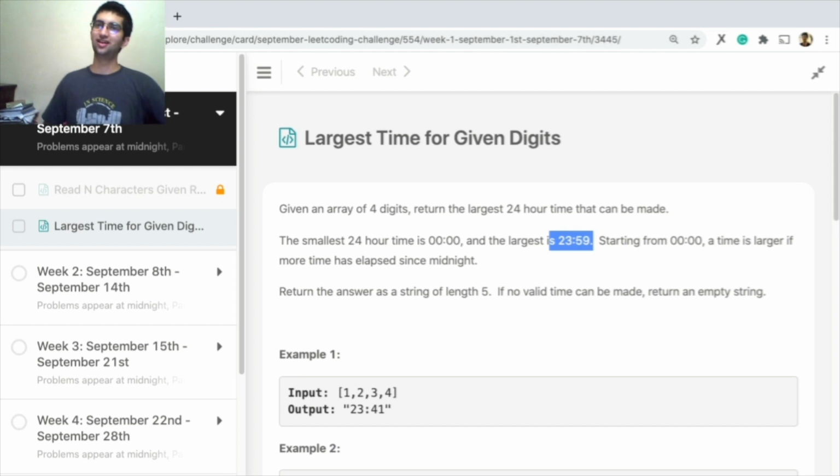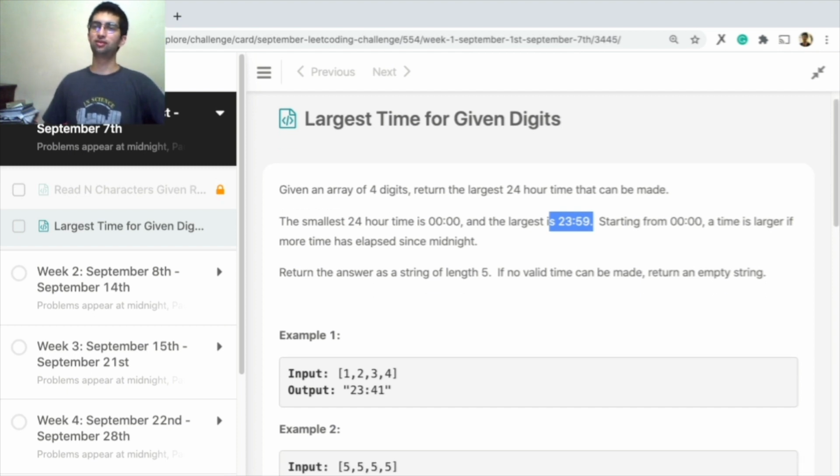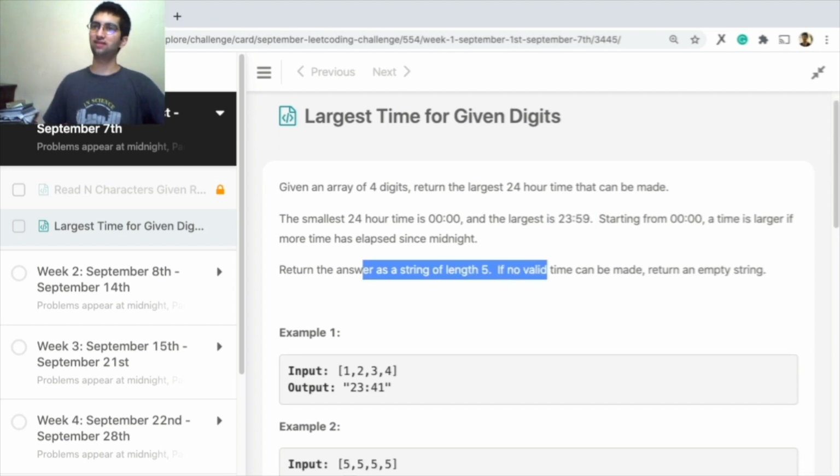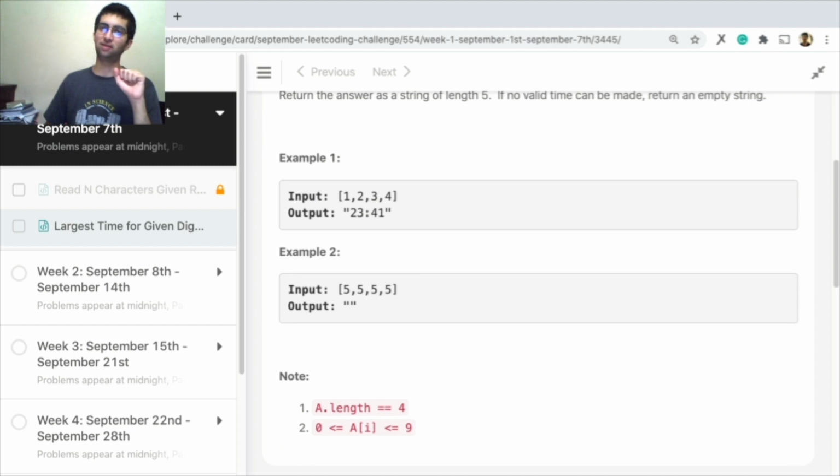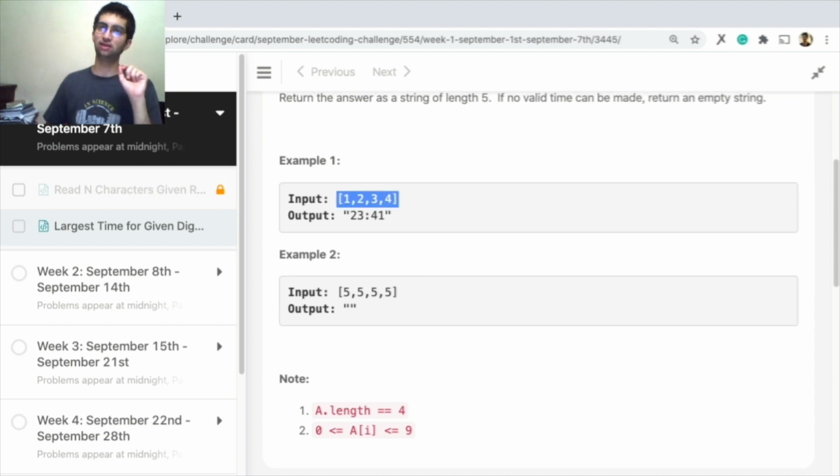Great. Okay. So return the answer as a string of length 5. Basically you just want to put that colon in the middle. Forget about that for now. Let's look at the examples they've given us. 1, 2, 3, 4. Largest time that you can make. First we have our hours, HH, and then the minutes, MM.